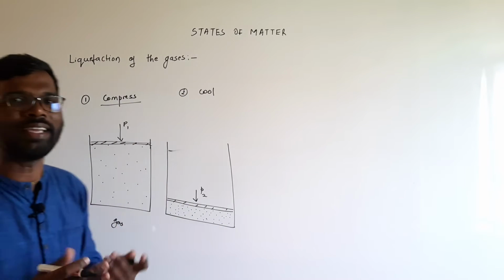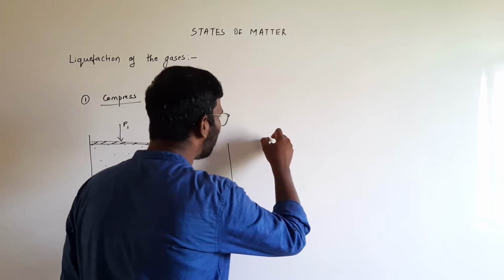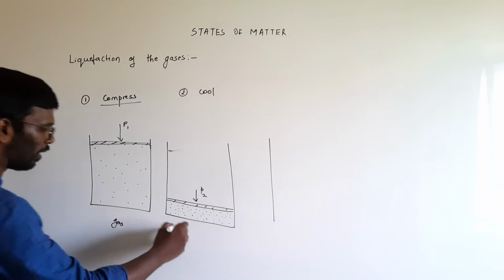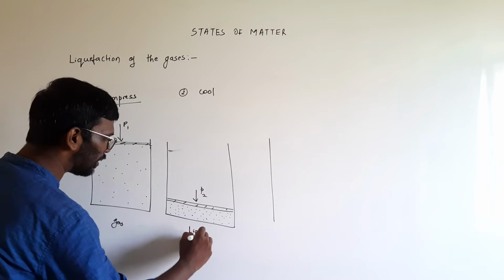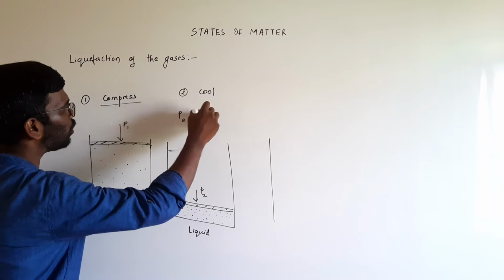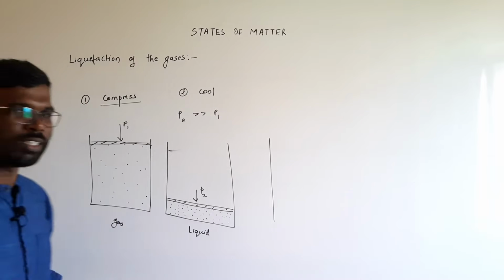Now how can cooling change the state of the gas? The thing is very simple. Again, here this is gas and this is liquid. The pressure P2 is much higher than pressure P1. This is what we can consider.